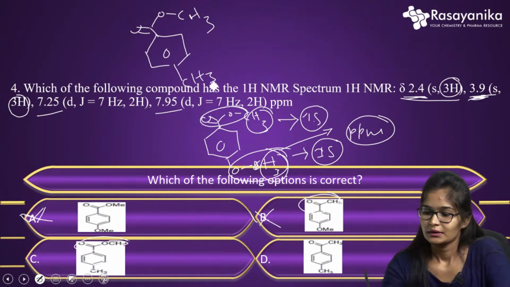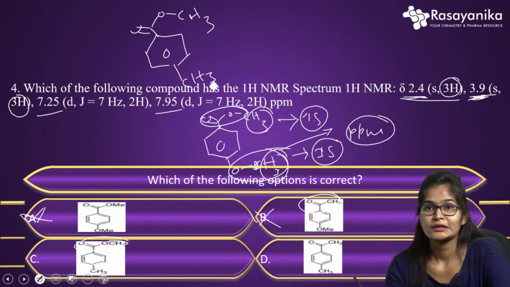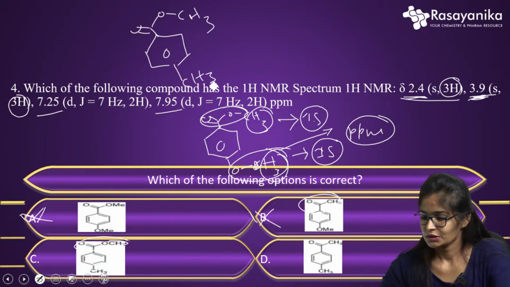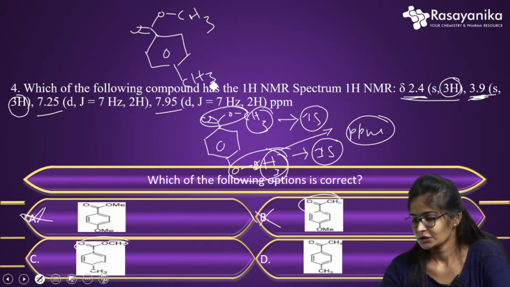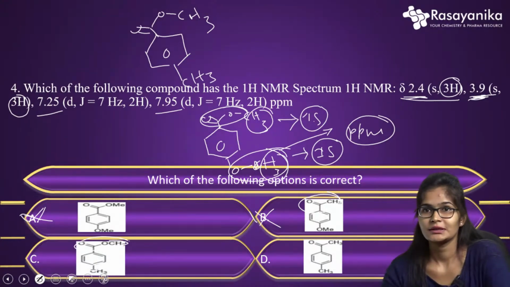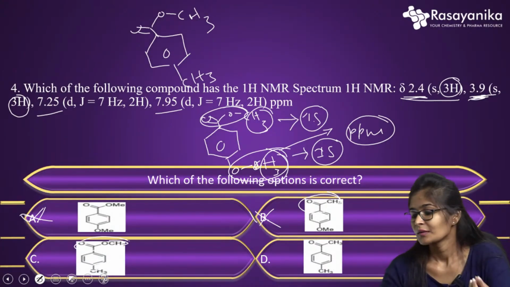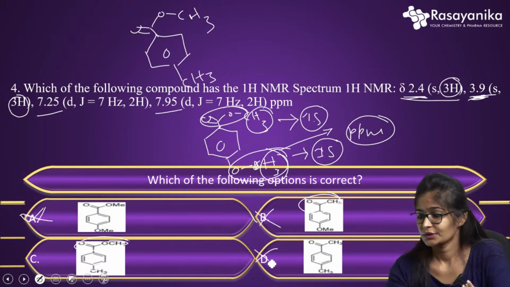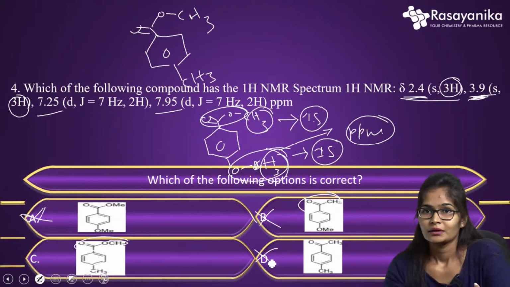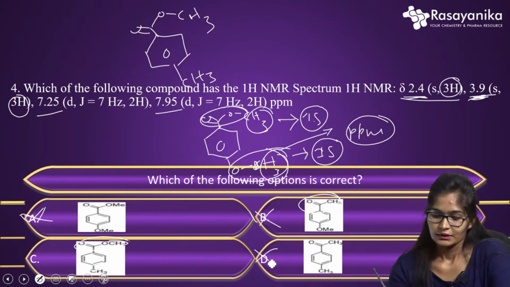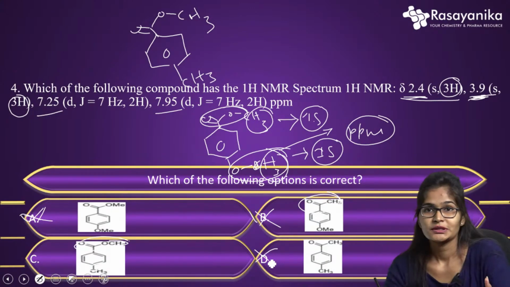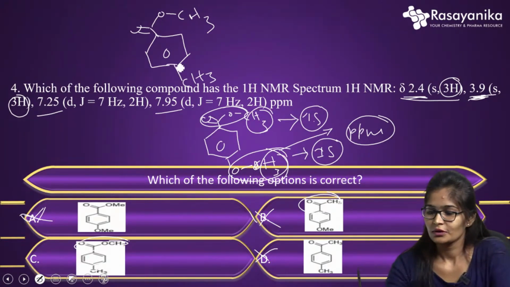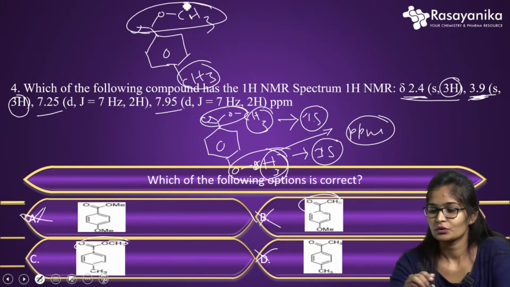Before explaining C, let me explain option D also. The same as in option B, where at the para position we had OMe, but in option D the methyl group is present. So even that is eliminated, because that will not give the data value at 3.9. When it is remaining, which option is remaining? Option C is remaining. So option C here has the methyl group and COOCH3.